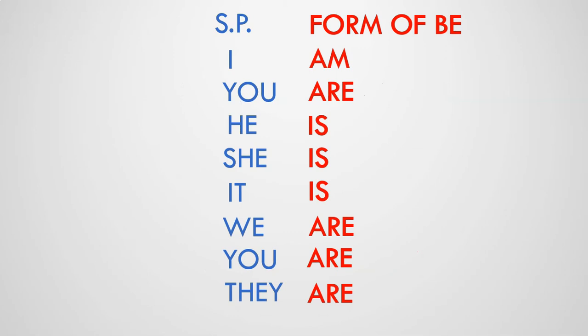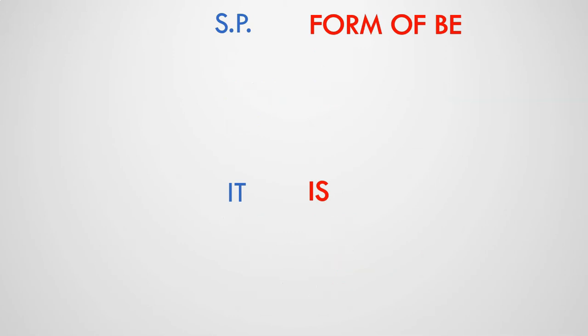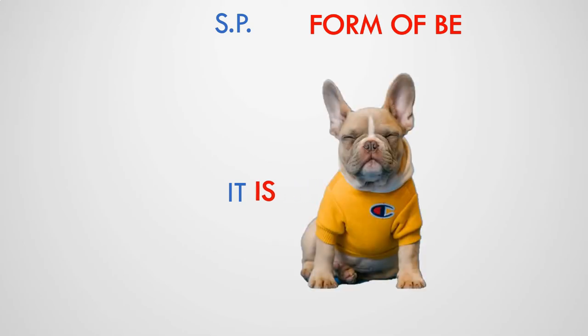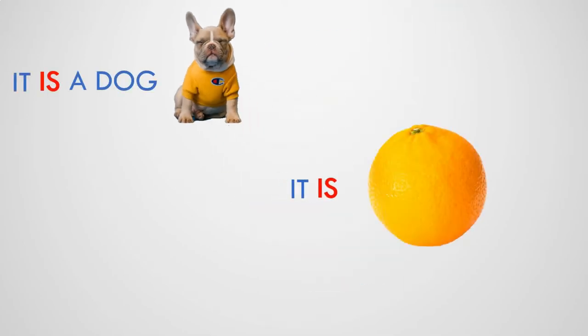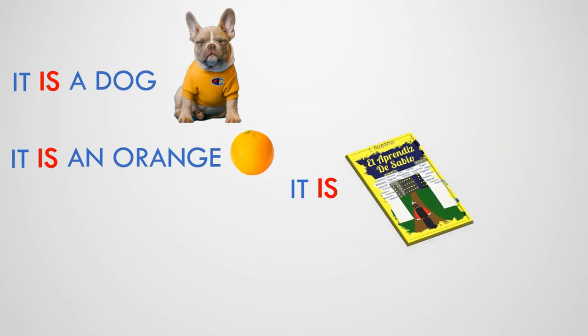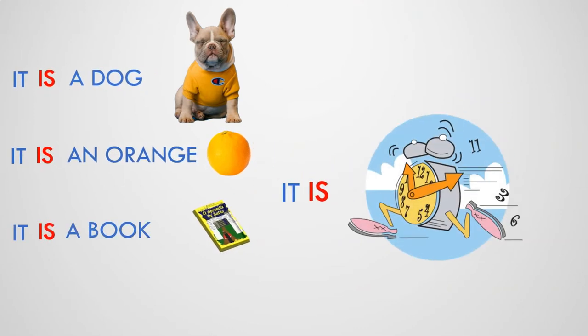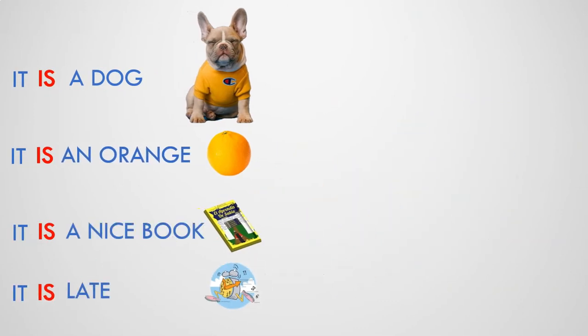You may also wonder about the pronoun it. It is a neutral pronoun that we use when we talk about general ideas, animals, or things. For example, it is a dog, it is an orange, it is a book, it is late.